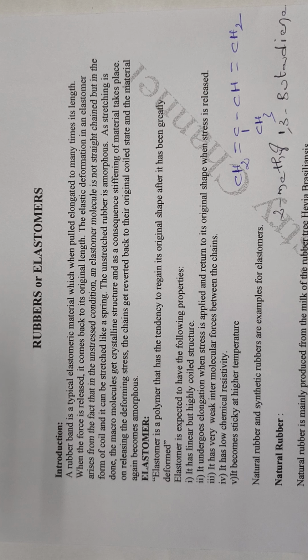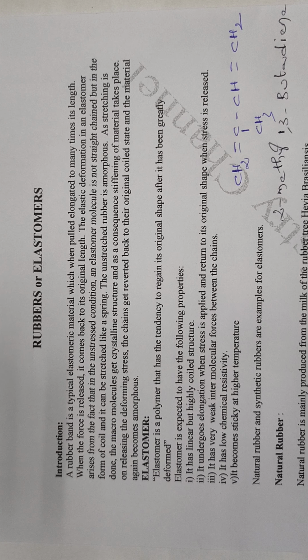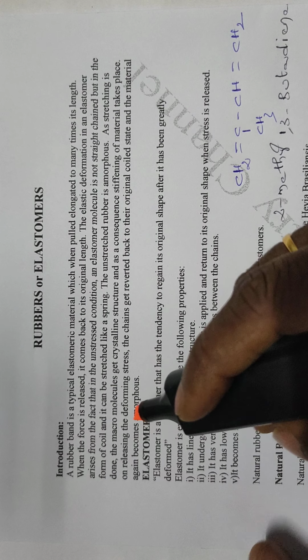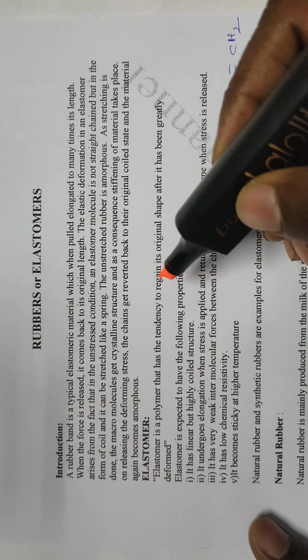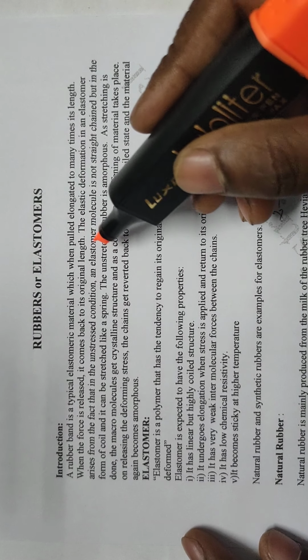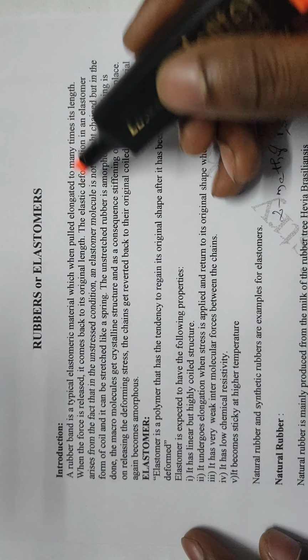Like plastic, rubbers are high polymers capable of returning to their original shape or original length after being stretched. That means when you apply some stress, it can be stretched like a spring, and after the deformation force is released, it regains its original shape. Such types of materials are called rubbers or elastomers. A rubber band is a typical elastomeric material which can be pulled, elongated to many times its length.